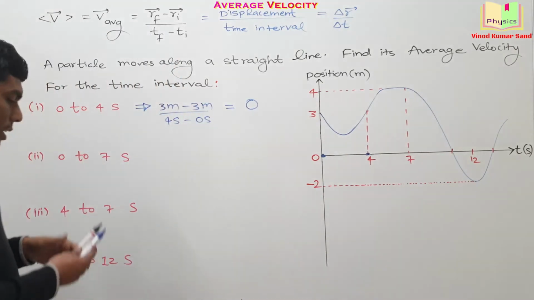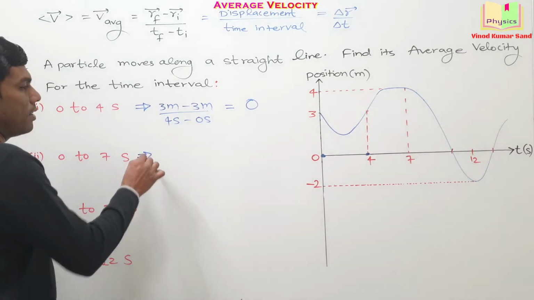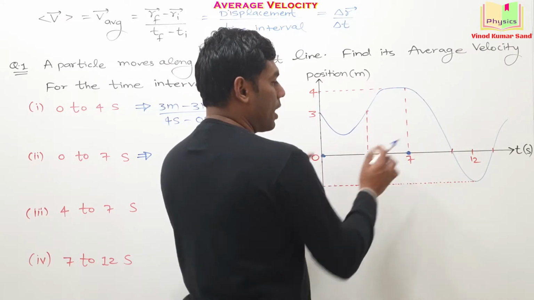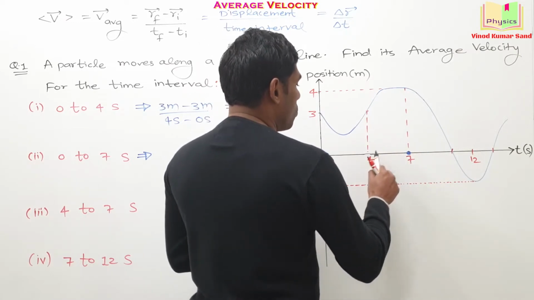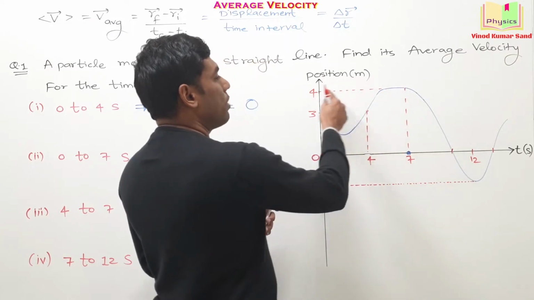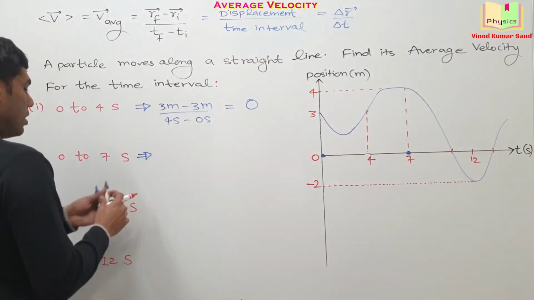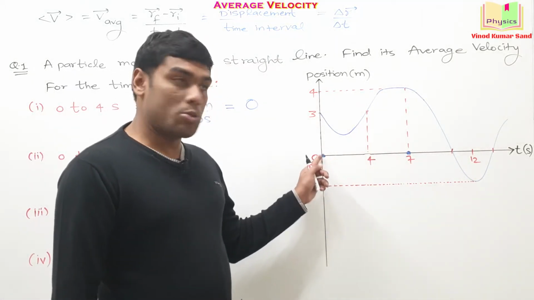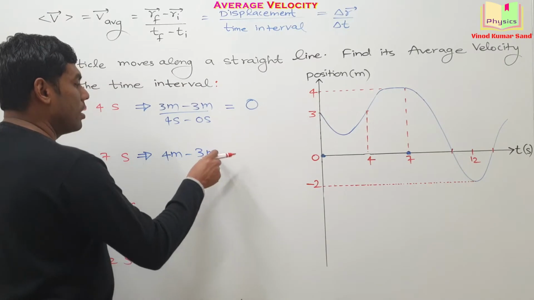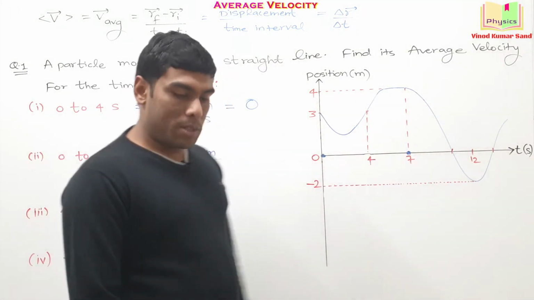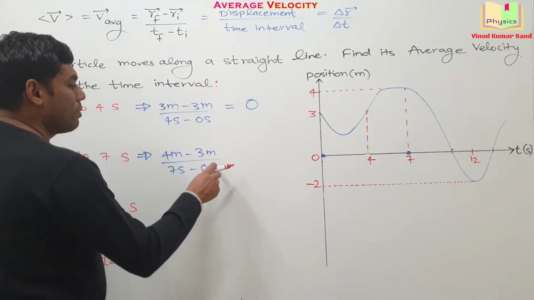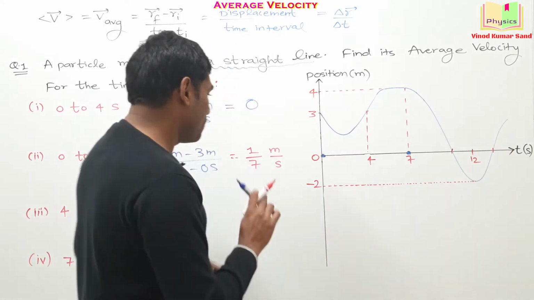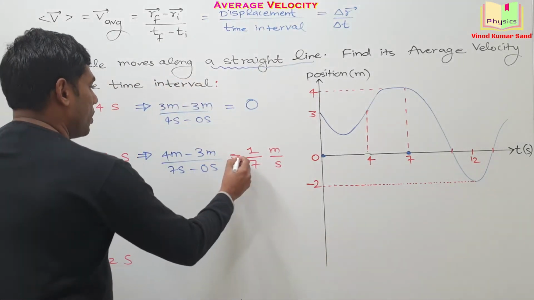Okay. Next case, 0 to 7 second. For 0 to 7 second, this is the time interval we are interested in. So at 7 second, how much is the final position? Final position is 4 meter. What is the initial position? At 0 second, the initial position is 3 meter, divided by the final time, 7 second. Initial time is 0 second. We can simplify this. Getting it? Okay. Going for the next part.